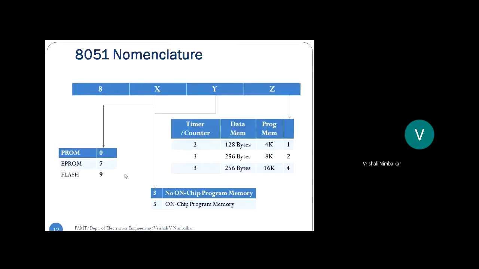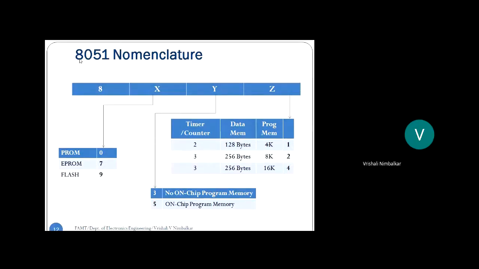So now we say 8051. Every digit in that name indicates something. Fine, we'll see this, that is called nomenclature. Every digit gives some indication. 8 stands for an 8-bit microcontroller. Again, what does that mean? An 8-bit microcontroller takes in 8-bit data, does computations on that 8-bit data, and gives out 8-bit data.